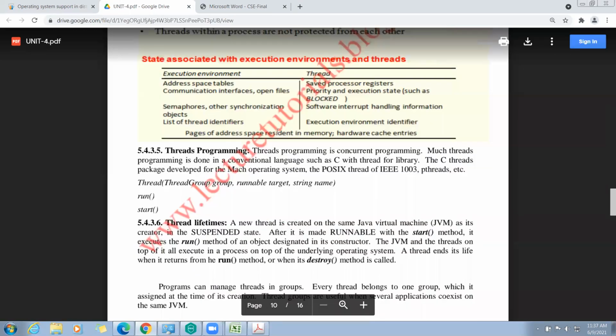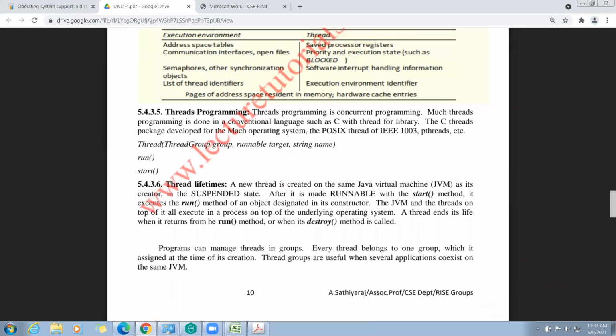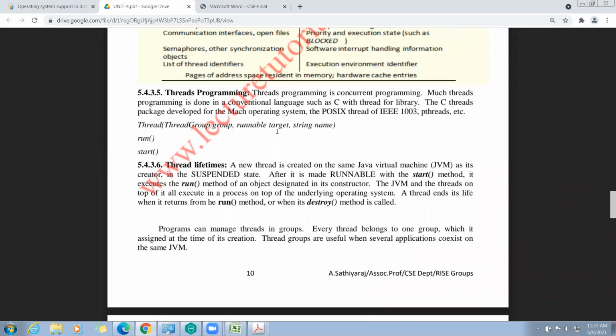Coming to thread programming, this is for your understanding. I've shown you the content of the syllabus. Thread programming is concurrent programming: a process can be divided into multiple threads, and the threads share resources and execute concurrently, that means simultaneously.